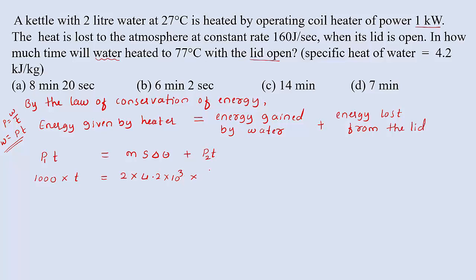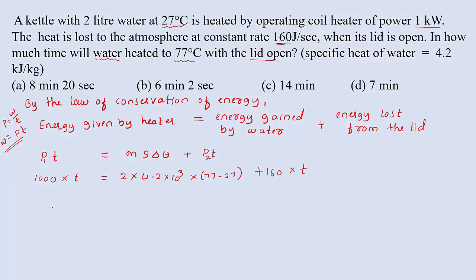So delta theta, here it is given 27 degrees Celsius is initial temperature, 77 is final temperature. So change in temperature will be how much? That is 77 minus 27 plus P2 into T. How much amount of energy is lost to the atmosphere? That is 160 joules. So 160 into time T.